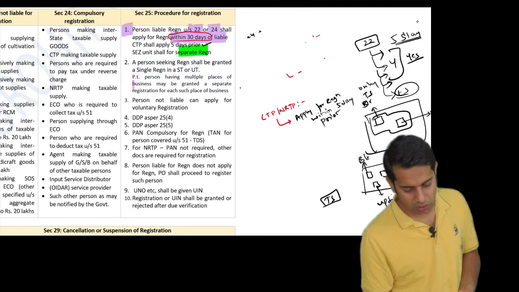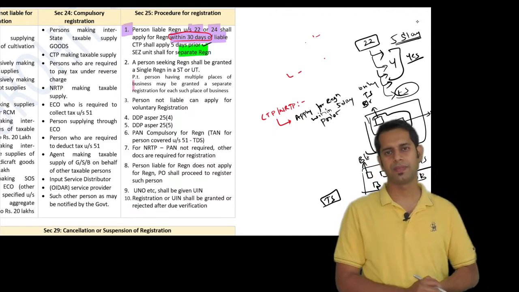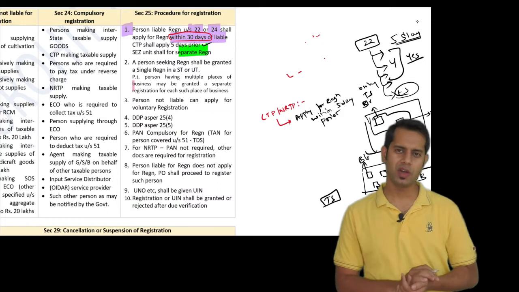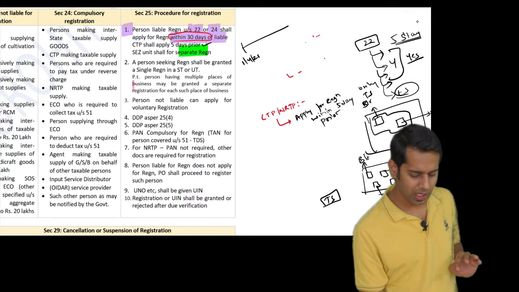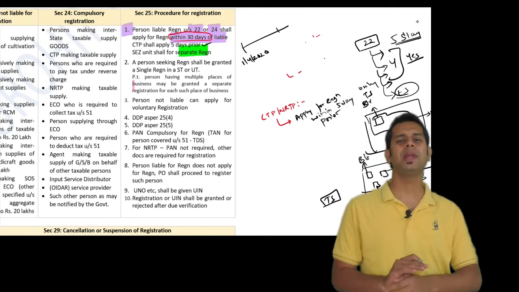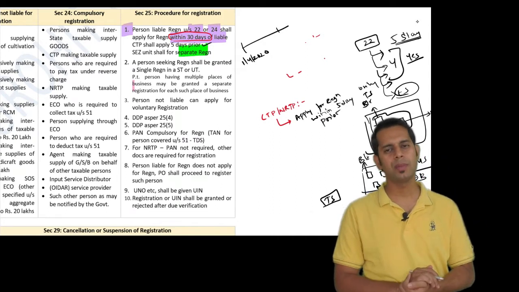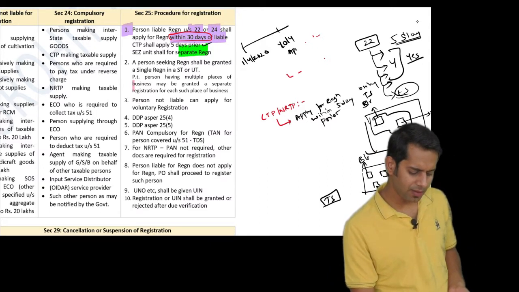Now sir, my next question is, I am a person who is not at all liable for registration. I have just started the business. On 1st April 2020, I started my business. Now, can I still apply for registration even though I am not liable for registration? Answer is yes. Say on 10th April, I am applying for registration.